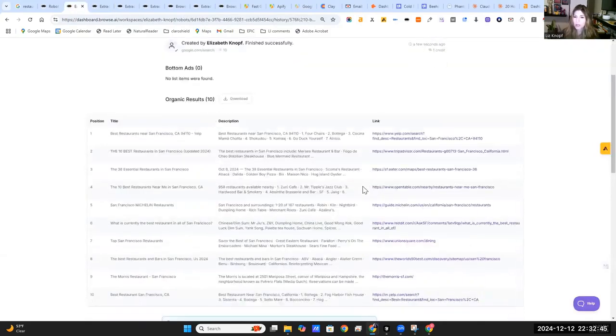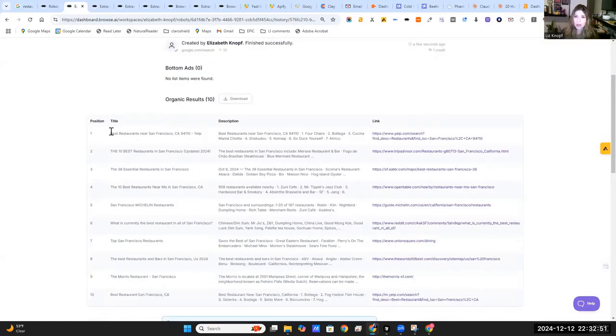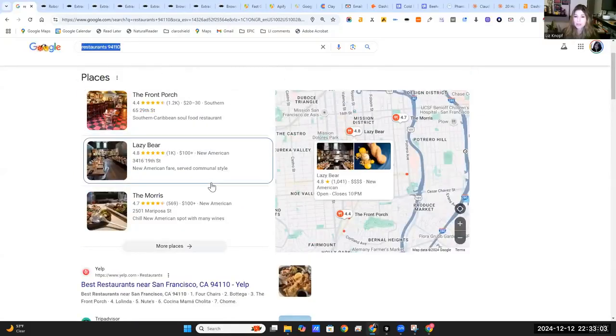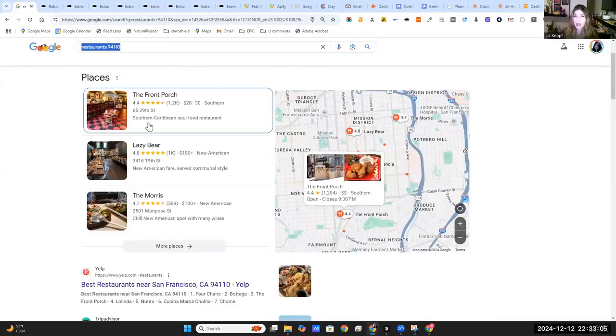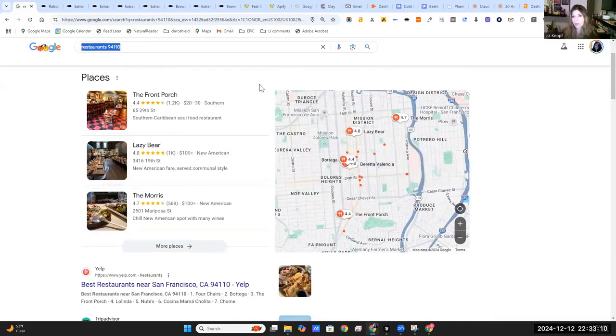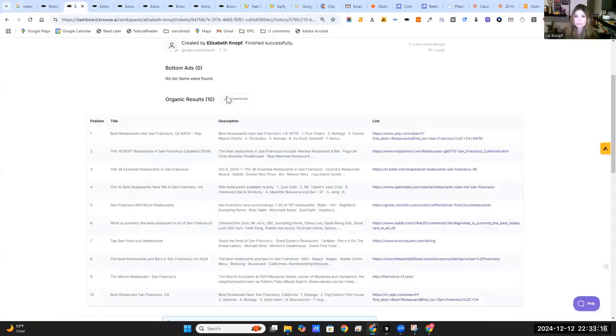So here's by country. Okay, so this is going to be way too much info. It's not quite what we wanted, even though it actually looks not horribly bad. So we have Yelp results, TripAdvisor. Those were some of the ones that showed up. SF Eats. So actually, let's look back and see how close it is to the front page. So it didn't populate the places one. Again, if you want these, you're probably going to have to use developer tools, or go to Maps, for which there was another tool you could use. But yep, you had Yelp. So the top 3 results showed up.